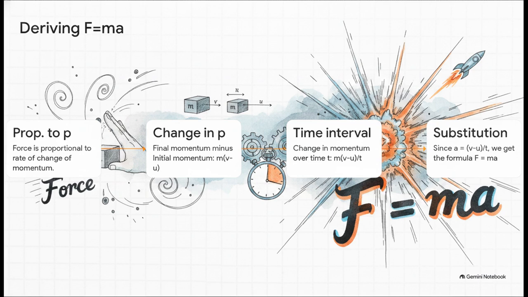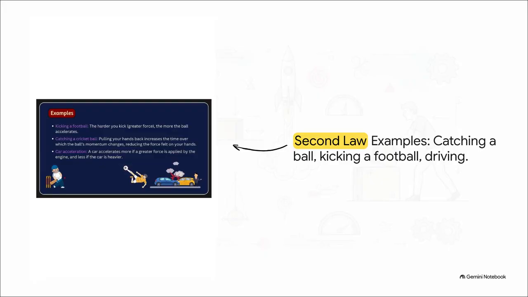And since a change in velocity over time is just acceleration, we arrive at one of the most famous equations in all of human history. F equals ma, force equals mass times acceleration. Let's connect that math directly back to real life.